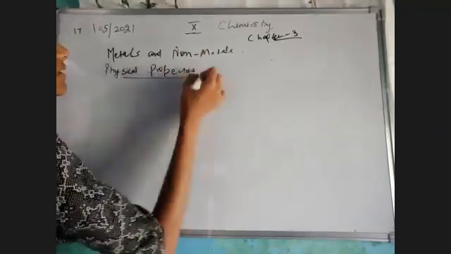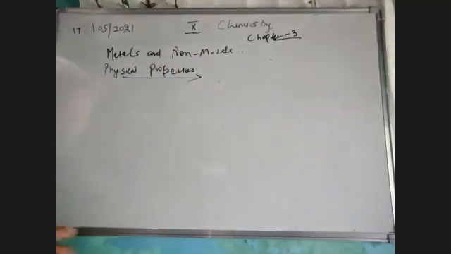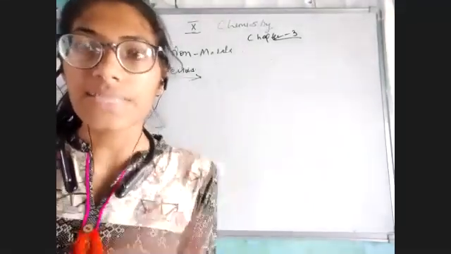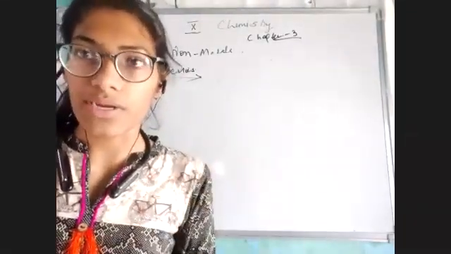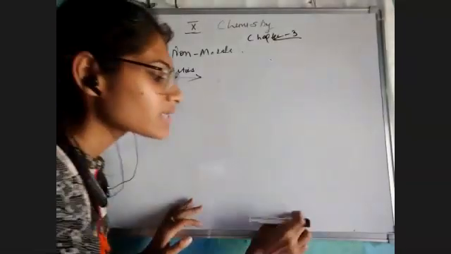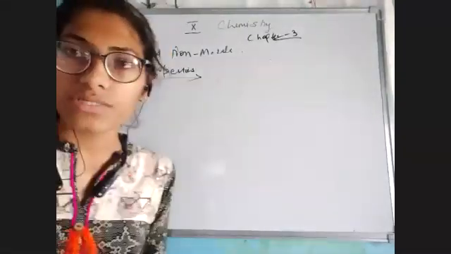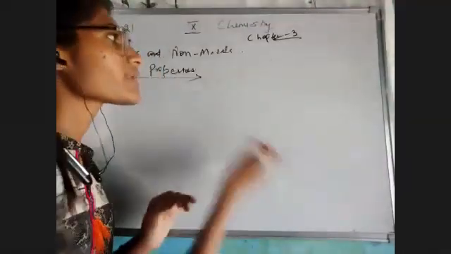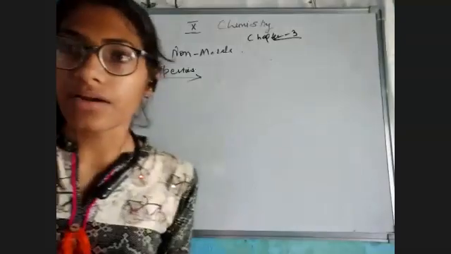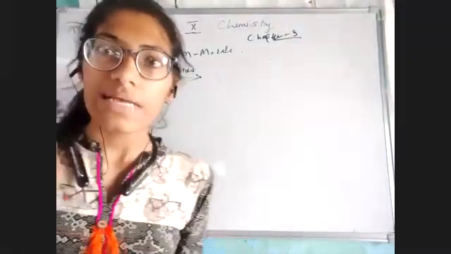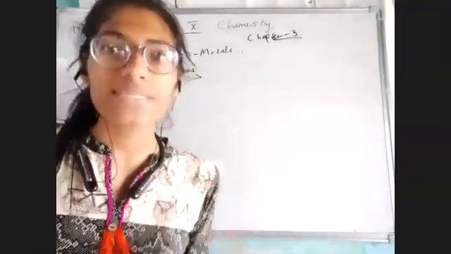Now, students, you have heard that a physical property is something which can be observed just by looking at it. Suppose I'm talking about this board. Its physical properties are that it is hard, it is solid, and it is white in color. And it is something on which we can write with the help of a black marker, blue marker, red marker. So these are all its physical properties, which we identify just by looking at it.